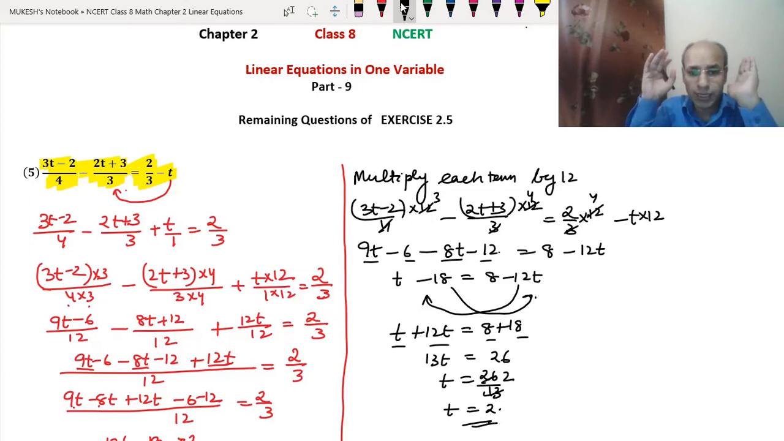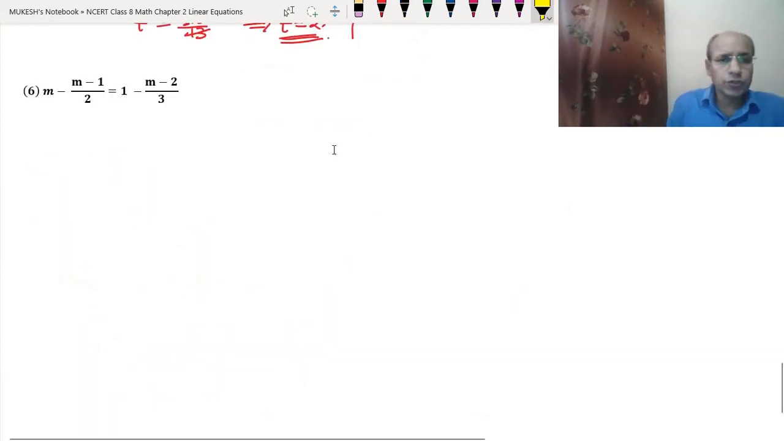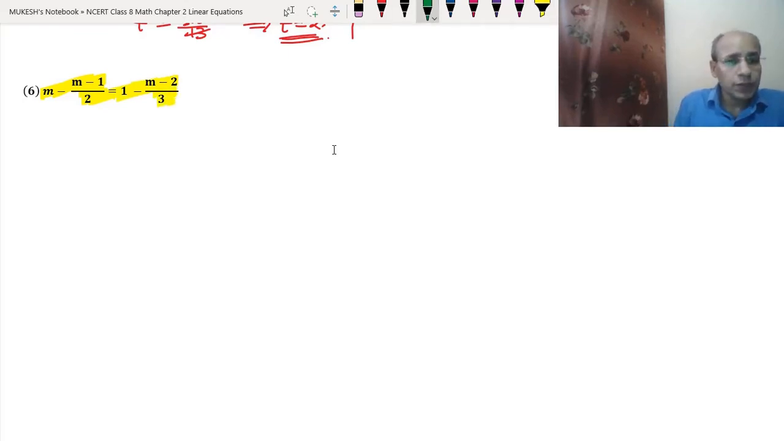So now let's do the sixth question. In this question we have m minus 1 upon 2 equal to 1 minus m minus 2 upon 3. Okay. So what we can do, we can shift this to the left hand side. So it will be m upon 1 minus m minus 1 upon 2. This negative sign will be positive when it goes to the left side. So plus m minus 2 upon 3 equals to 1.